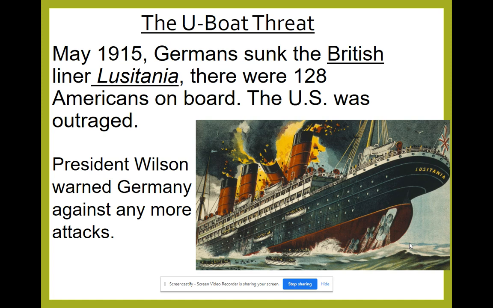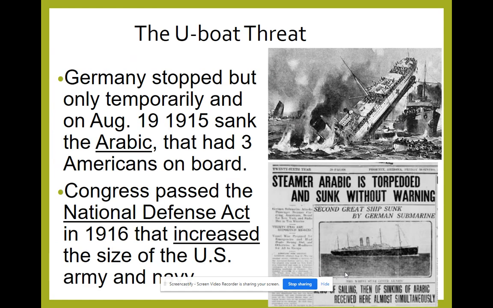May 1915, Germany is going to sink the British ship, the Lusitania. The reason why Americans were so outraged at the sinking of this British ship is there were 128 Americans on board. The United States is going to be outraged. President Wilson is going to warn Germany, no more attacks. Germany will stop temporarily, but in August, they are going to resume their unrestricted submarine warfare. They are going to sink the Arabic that has 3 Americans on board.